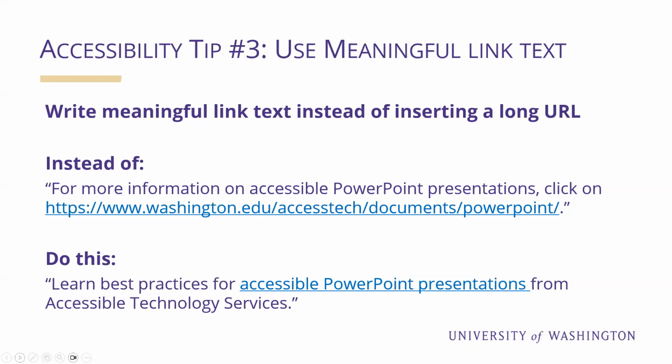So instead of the first sentence, which reads, for more information on accessible PowerPoint presentations, click on https://www.washington.edu and so on. Instead of doing that, revise your sentence, edit it a little bit, and replace the URL with an informative phrase like in the second example on the screen, which reads, learn best practices for accessible PowerPoint presentations from Accessible Technology Services.